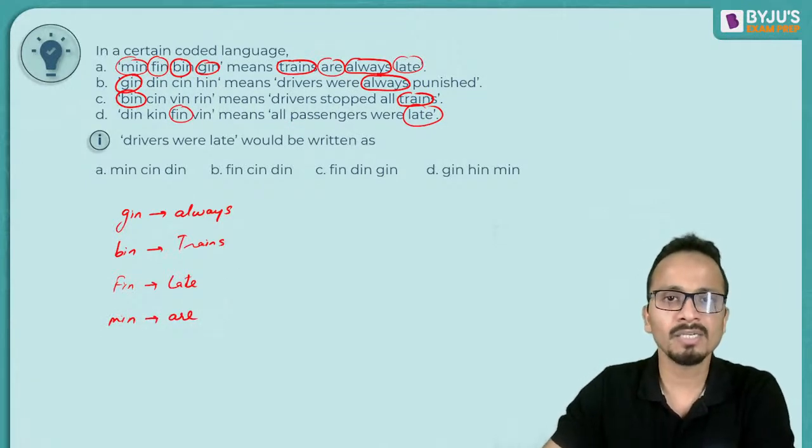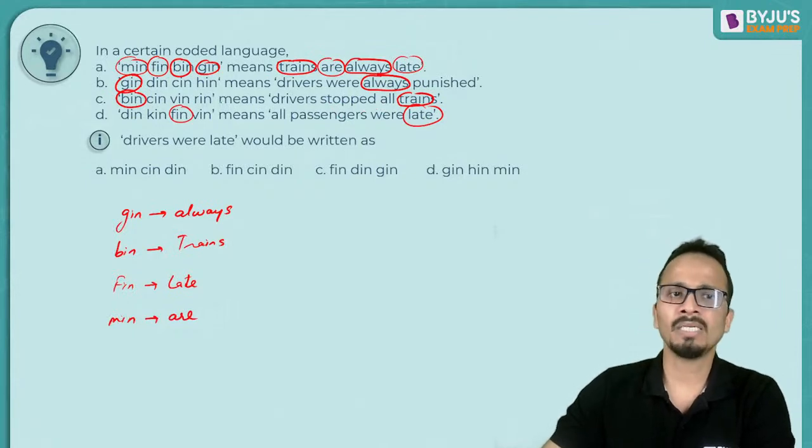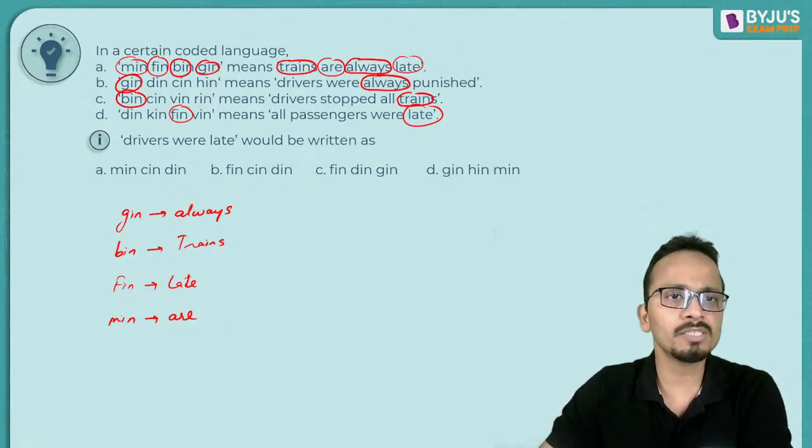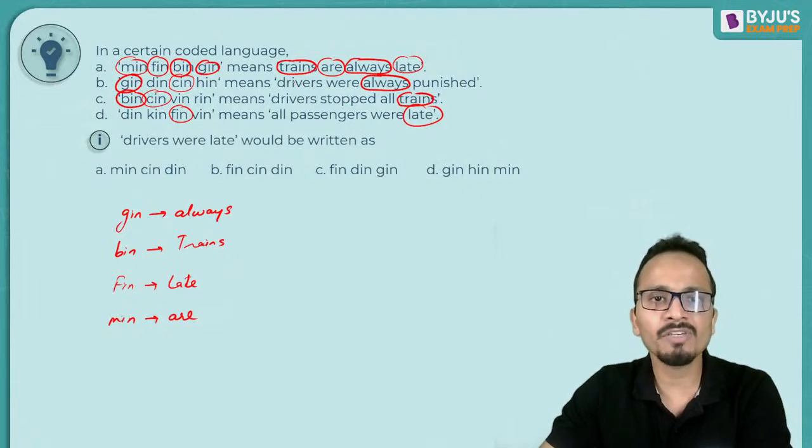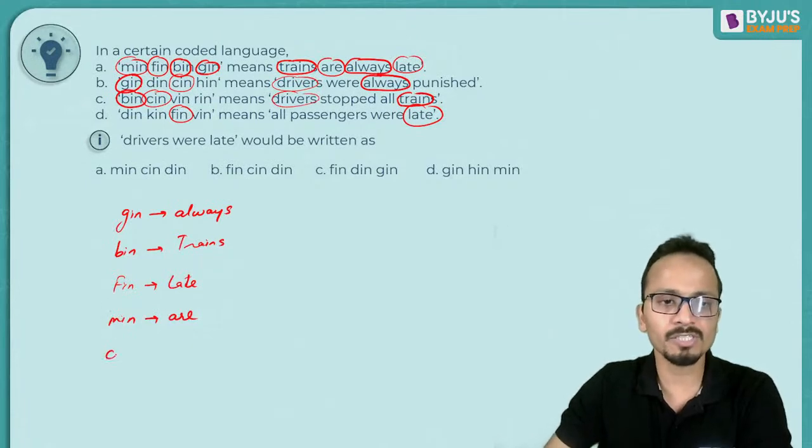Alright, done. R is not anywhere else. Now let's do the comparison for others. Now in the second and third statement, sin is common, C-I-N. Only sin is common, and drivers is common. Okay, so sin will be drivers.